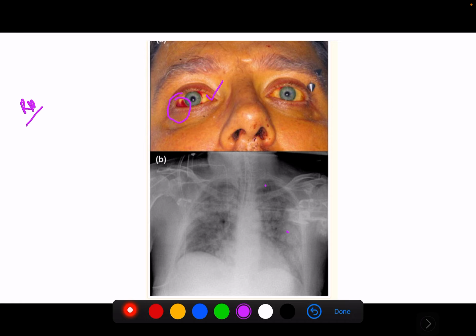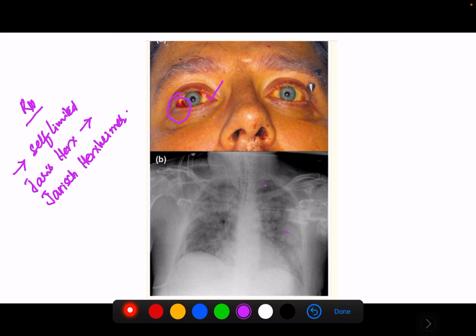So in the treatment of leptospirosis, most cases are self-limited. And we have to remember one important reaction, that is the Jarisch-Herxheimer reaction. This Jarisch-Herxheimer reaction occurs following antimicrobial therapy. So if we give antimicrobial therapy for treatment of leptospirosis, this reaction might occur.